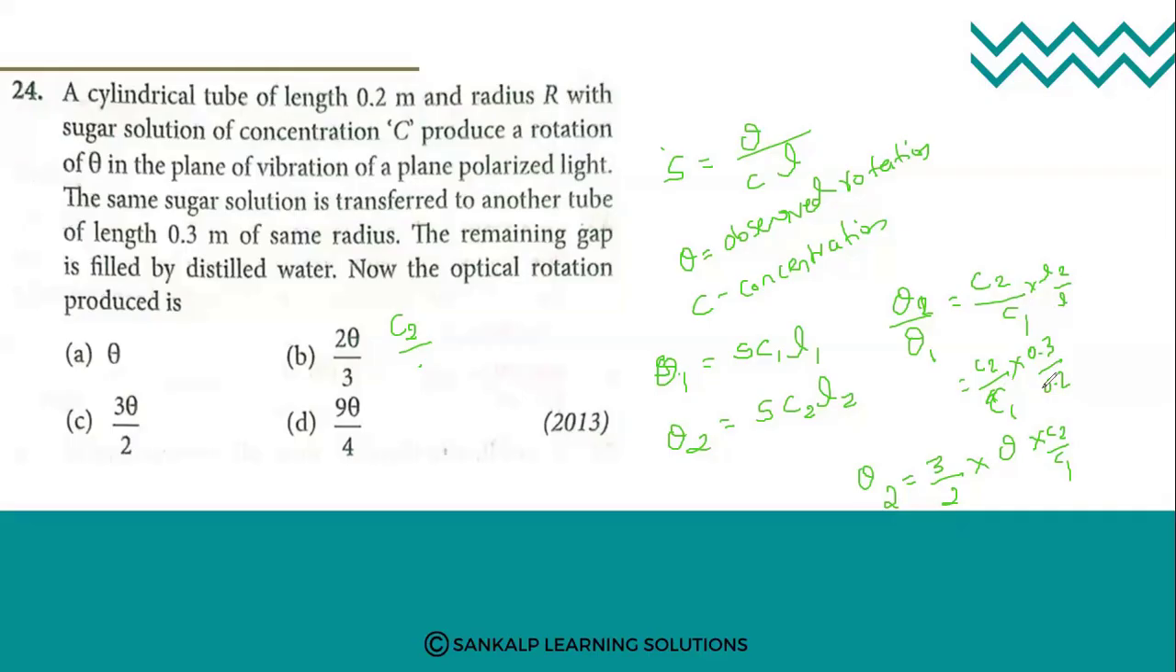So L2 by L1 is what? It is 0.3 divided by 0.2, so that is nothing but 3 by 2. Here it is specified that in the first solution the rotation produced is theta, so I am writing theta 1 as theta. Therefore theta 2 is equal to 3 by 2 into theta into C2 divided by C1.